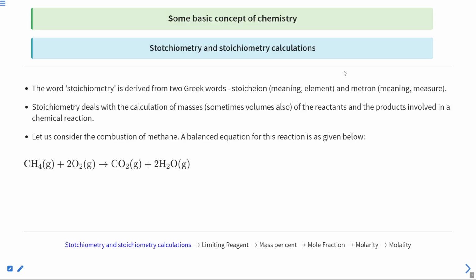Welcome to this class. I'm Brajesh Kumar and I welcome you all to this chapter, Some Basic Concepts of Chemistry. This session is going to be very interesting. In this session, we are going to discuss stoichiometry and stoichiometric calculation. Apart from this, we will discuss some basic concentration terms like molarity, molality, mass percentage, volume percentage, mass by volume percentage, normality, and limiting reagent.